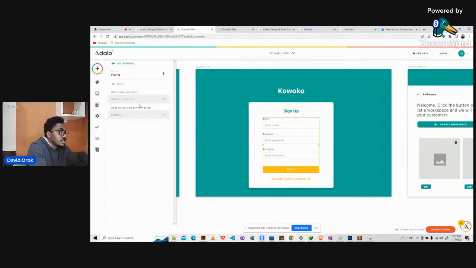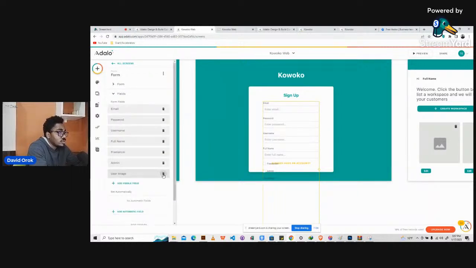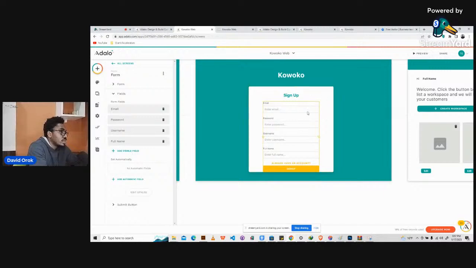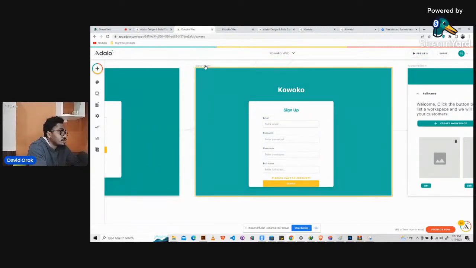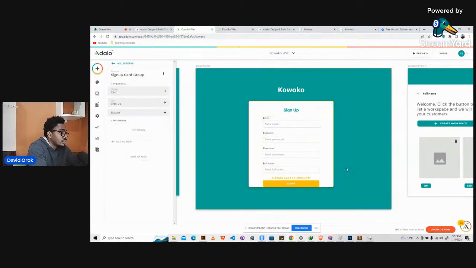So for sign up, this is a collection of users. This is not for logging in, sorry, it's for signing the user up. We can go ahead and take off some fields. Like we can take the image off, freelancer off, right? That's it. Then we can expand this a bit, and expand this too. All right, so we have it like this.